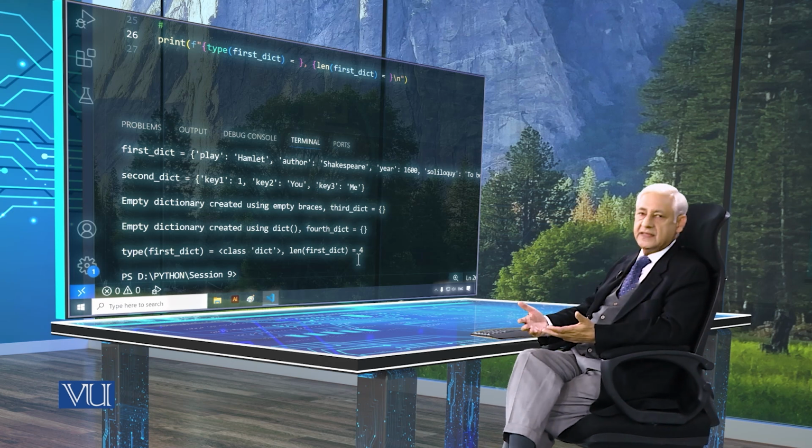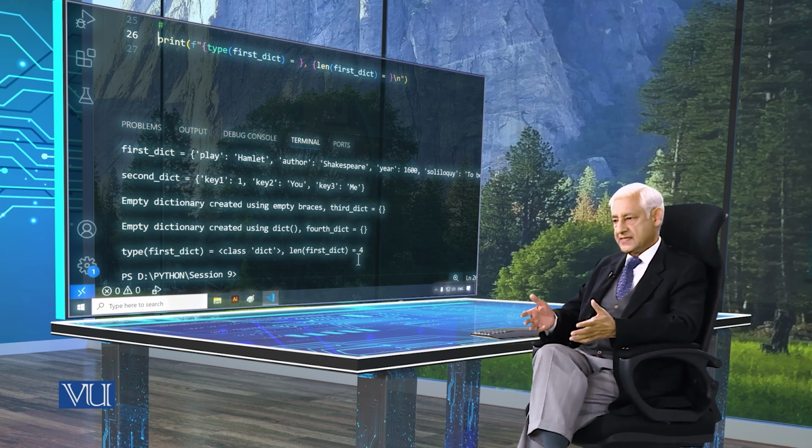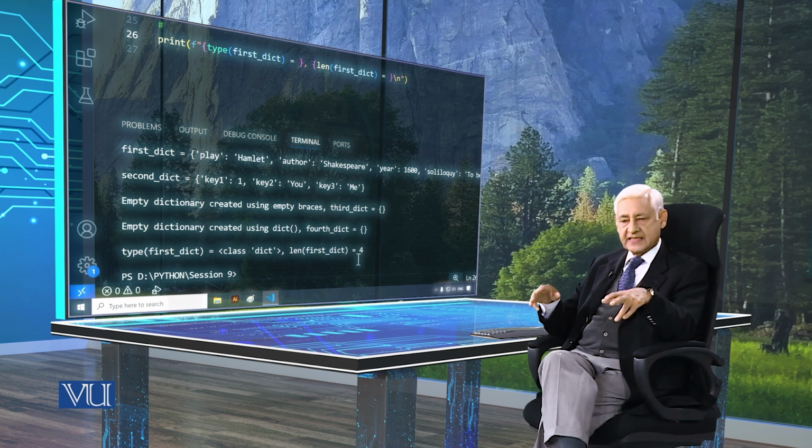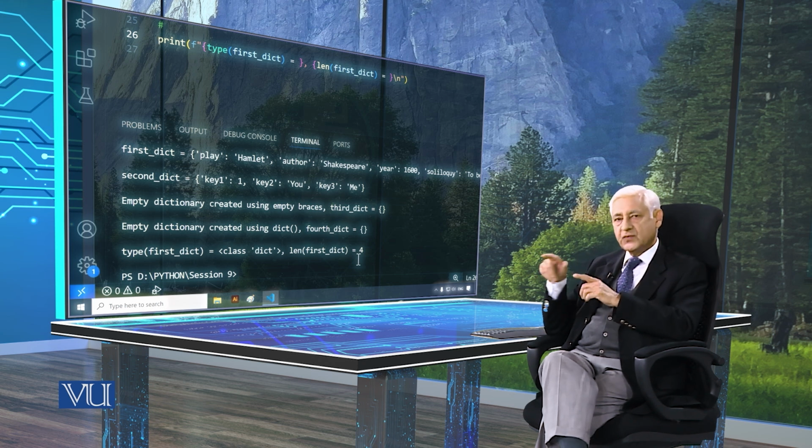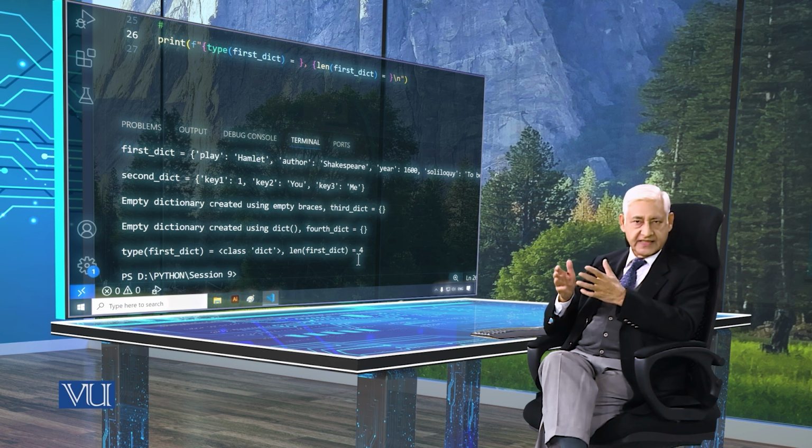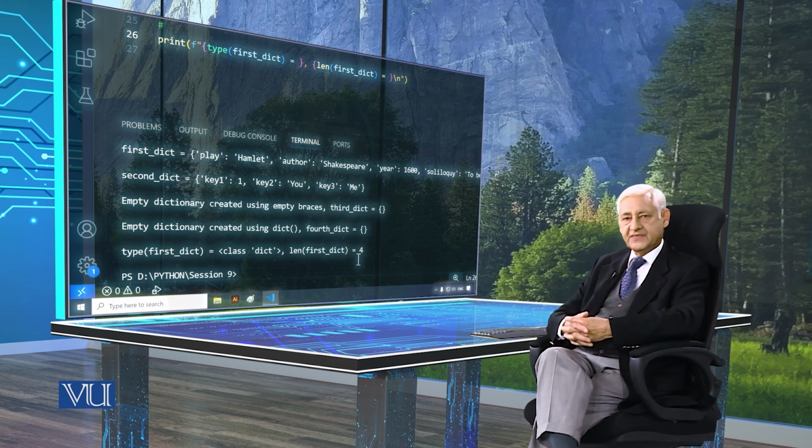So a quick recap. Dictionaries are collections of key, comma, value pairs. The keys must be unique. We can create a dictionary in one of multiple ways. The easiest way is just within curly brackets have a key colon value separated by commas, a list of these values. Second way would be to use the dict constructor with key equal to value as the argument. And that again can be multiple values in there. Empty dictionaries can be created simply by saying variable name equal to a pair of curly brackets, or we can just use variable name equal to dict with empty brackets, and that also creates an empty dictionary.